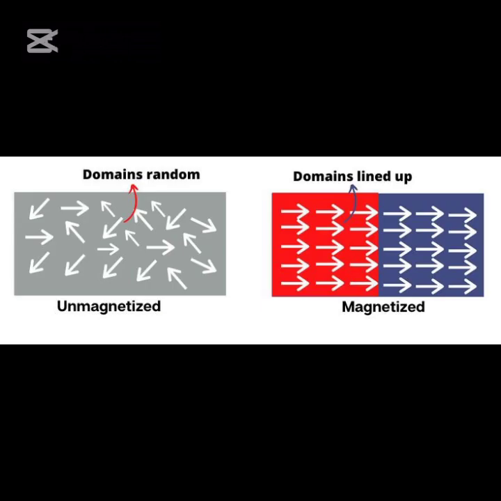In other words, a magnetic domain is a small section of a material where atomic dipoles, that is tiny atomic magnets, group together to form a uniform magnetic field. In magnetic materials, many electron spins align in the same direction, producing a strong overall field. In an unmagnetized material, these domains are randomly arranged and cancel each other out, and therefore the material doesn't possess magnetism.